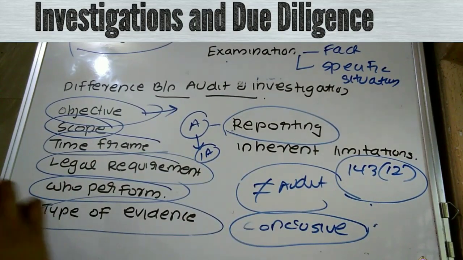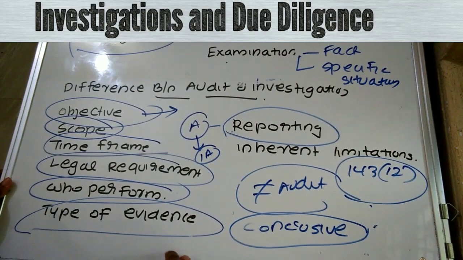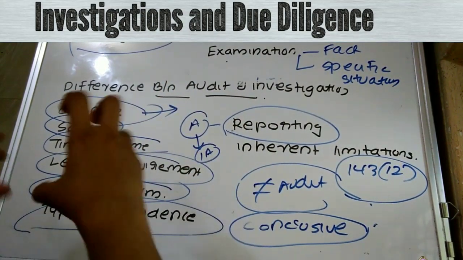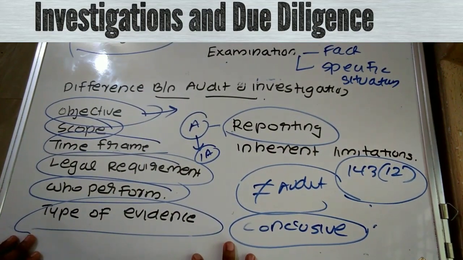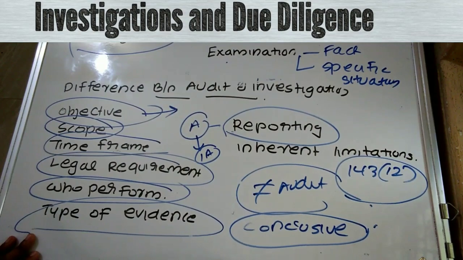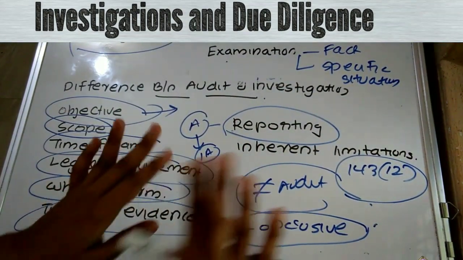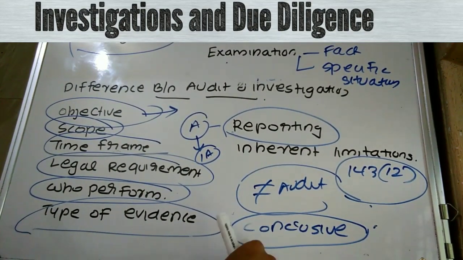That should be kept in mind with respect to the statutory audit, that is, company audit. I hope you remember the same. Then inherent limitation. In investigation there is no inherent limitation, but in audit there is, as we know.